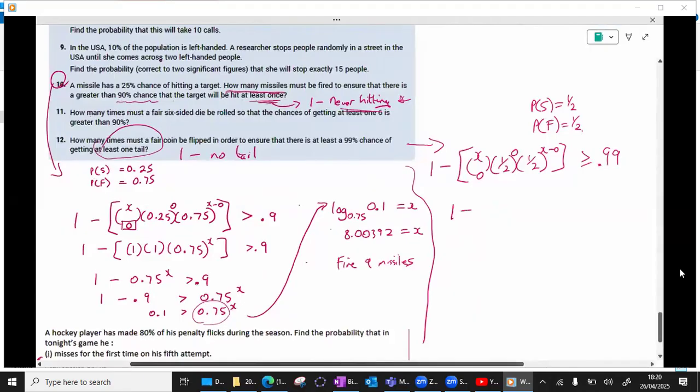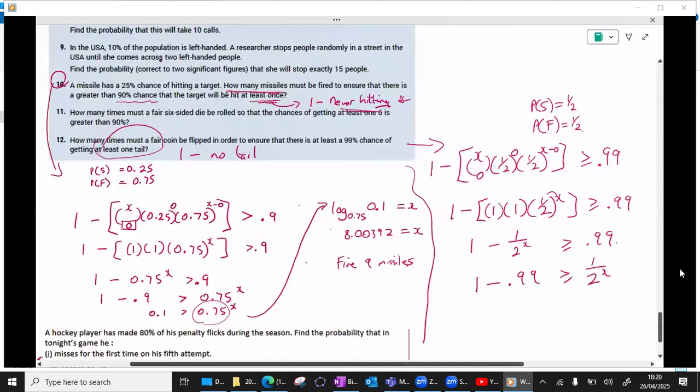So now let's do what we did before. So anything choose 0 is going to be 1. Anything to the power of 0 is 1. So we end up with a half to the power of x. So we end up with 1 minus, now if I raise 1 to the power of x, it's still going to be 1, because 1 raised to the power of anything is 1. So it becomes 2 to the power of x there. Now again, I want to have x's on one side, numbers on the other, so I'm going to move him over and move him back.